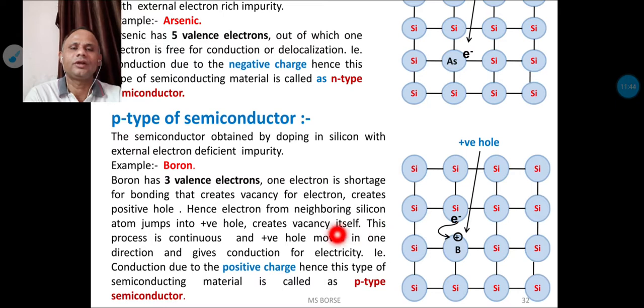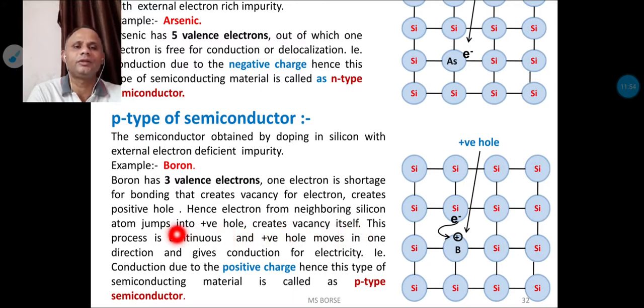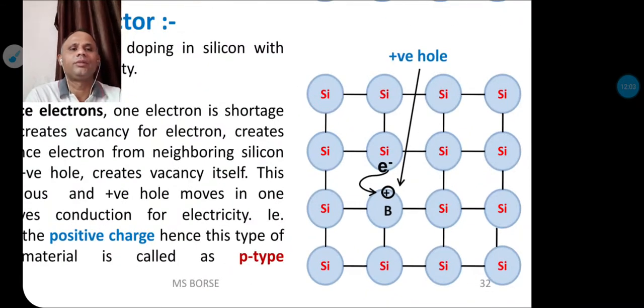This process continues. That means the positive hole moves in one direction and the electron moves in the opposite direction and produces the conduction. That means the conduction is due to the positive charge. That's why this type of semiconducting material is called P type of semiconducting material.